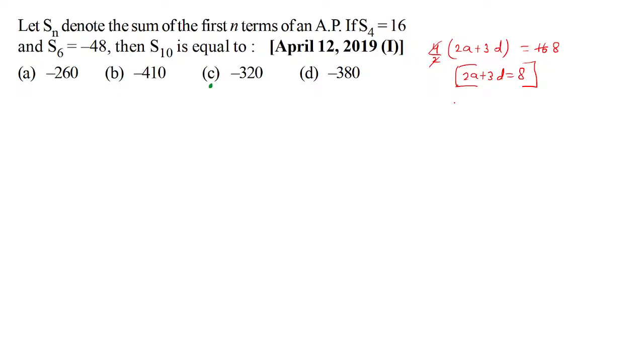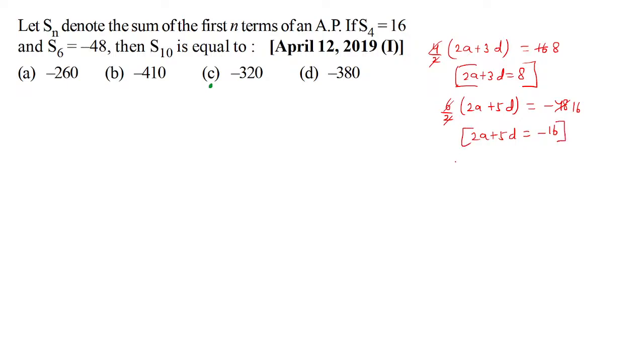Now, sum of first six terms, 6 by 2, 2a plus (n minus 1)d, is minus 48. Yeah, C is correct, Sanjeev, you are absolutely right. So what you essentially have is minus 16. So you have 2a plus 5d equal to minus 16.